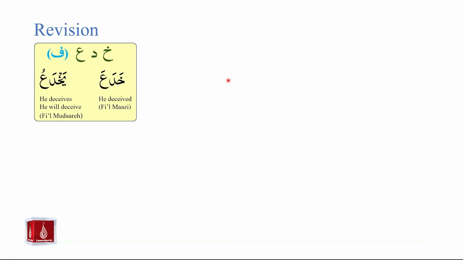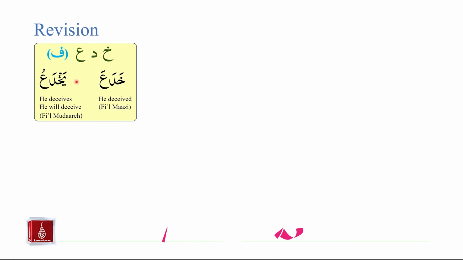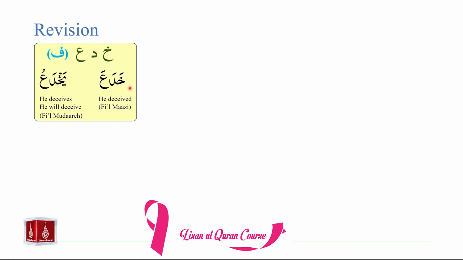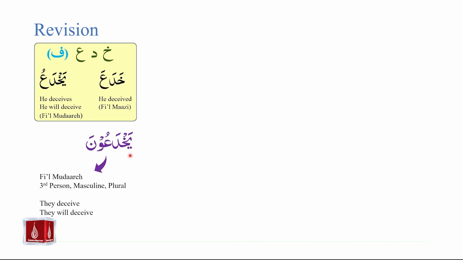We will use the example of the root letters kha, dal, and ain. Using the pattern identifier fa, we have the following result. Khada'a, yakhda'u. Khada'a is fi'il mazi, meaning he deceived, and yakhda'u is fi'il mudare, which means he deceives or he will deceive. Using the pattern of khada'a, yakhda'u, we can use the example of yakhda'una.